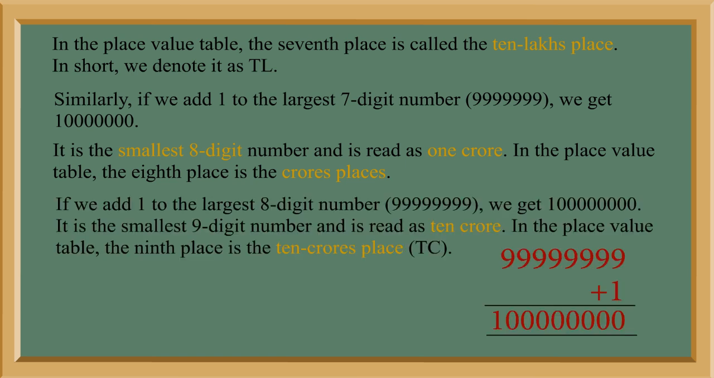If we add 1 to the largest 8-digit number, 99999999, we get 10 crores. It is the smallest 9-digit number and is read as 10 crore. In the place value table, the 9th place is the 10 crores place, TC.